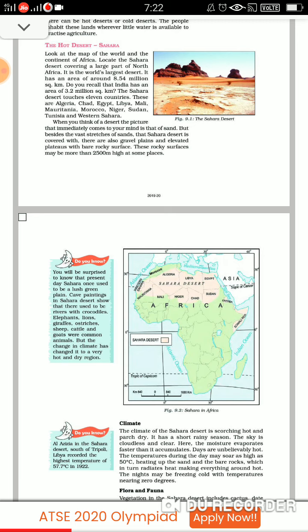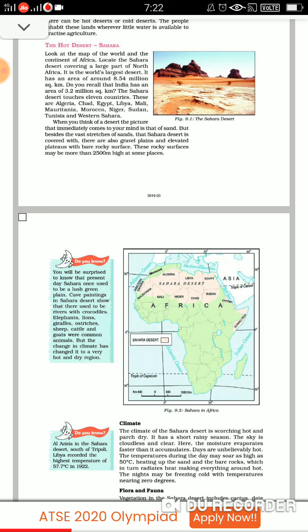Above, the upper part, the North Africa. And children, you all will be knowing this. This is the world's largest desert. Fine. The area is around 8.54 million square kilometers, children.